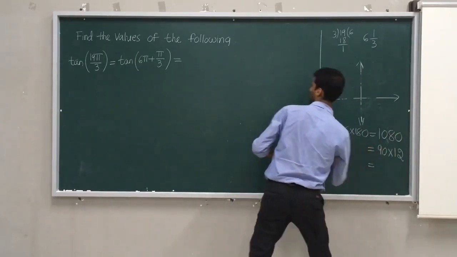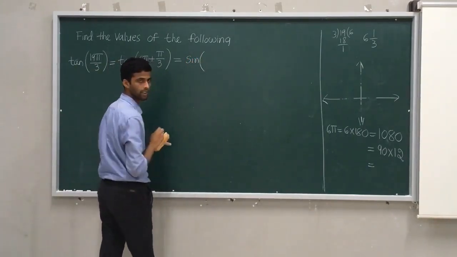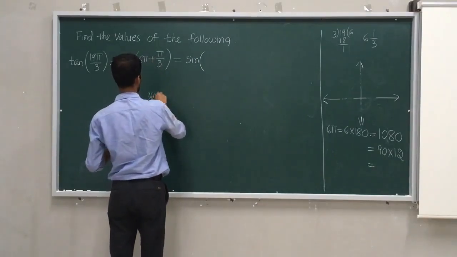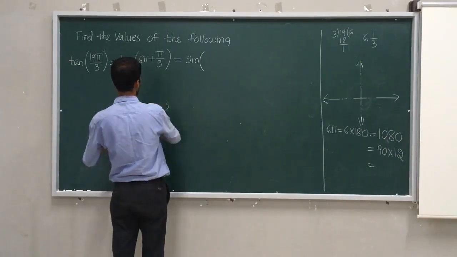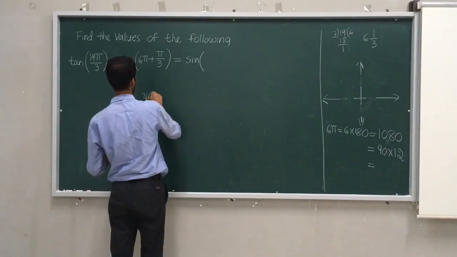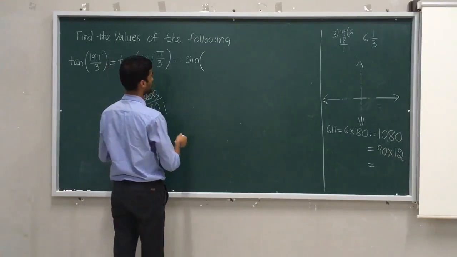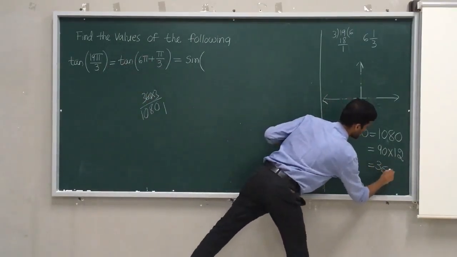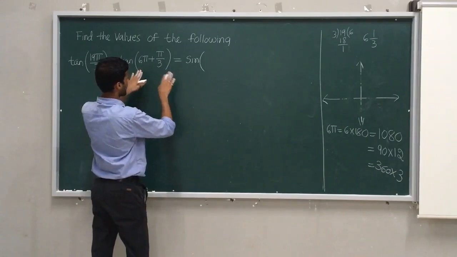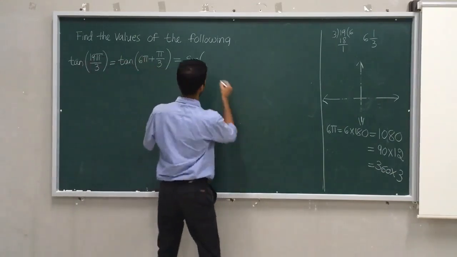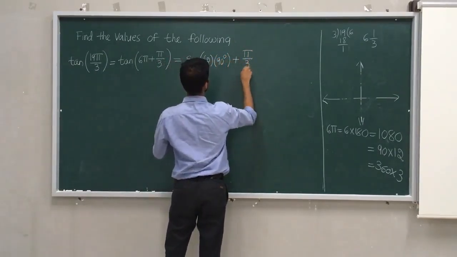If you take 360 times 3, that is 1080 when I do the calculation. So 19 pi by 3 can be written as 12 times 90 degree plus pi by 6. So you understand.